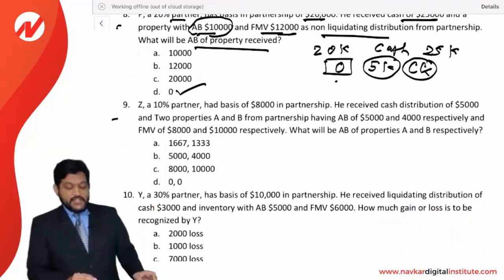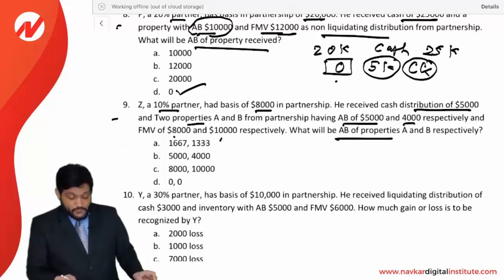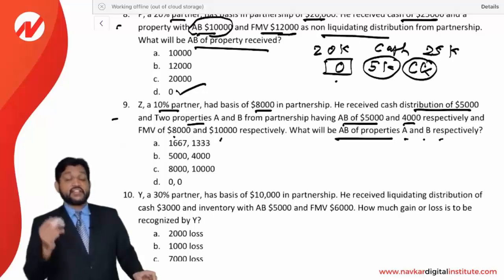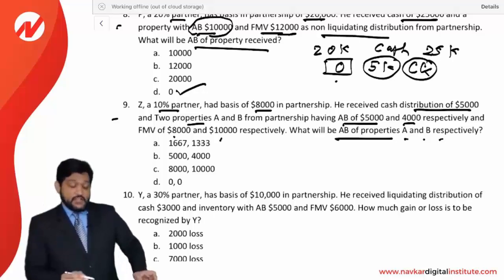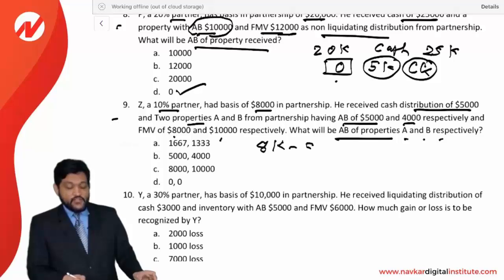Next, Z, a 10% partner, had a basis of 8,000 in the partnership. He received a cash distribution of 5,000 and two properties A and B from the partnership having an AB of 5,000 and 4,000 respectively and FMV of 8,000 and 10,000. What will be the AB of the properties A and B respectively? They are asking what will be the AB of the properties received, that is A and B. Now, first of all, your initial basis is 8,000 and you have received a cash distribution of 5,000. So the remaining basis is 3,000 only.